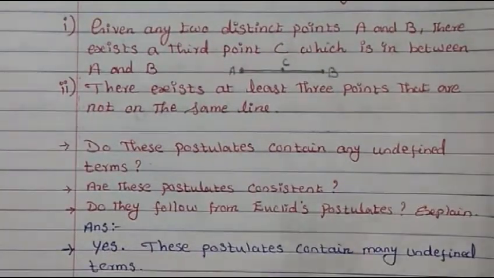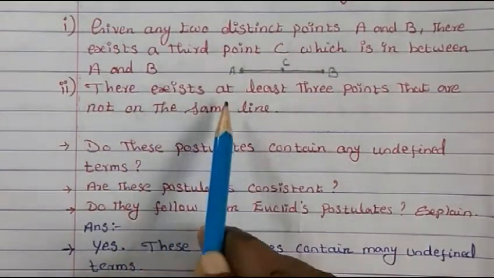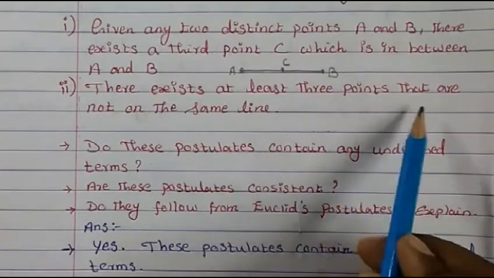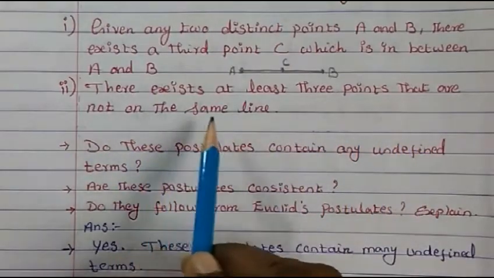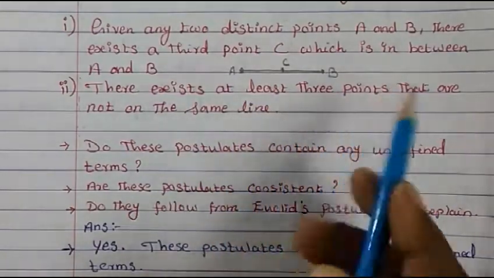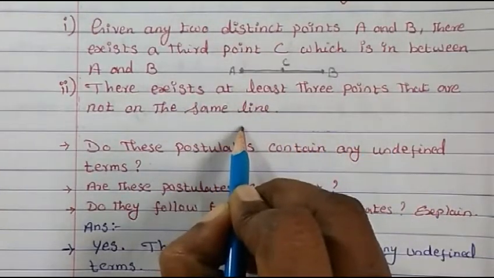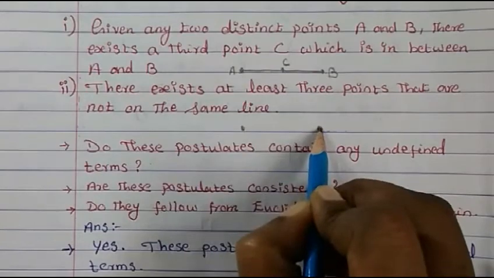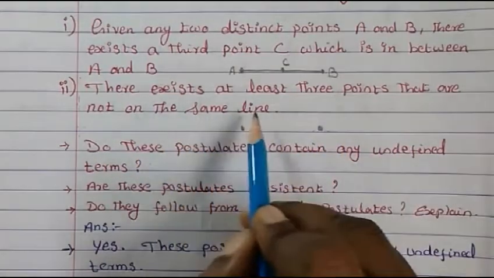The other one says there exist at least 3 points that are not on the same line.